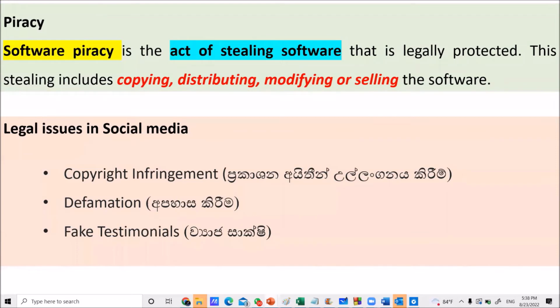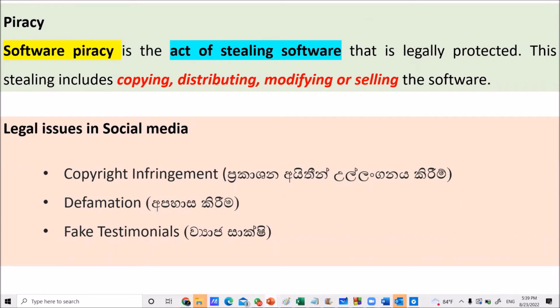The act of stealing software can be identified as computer piracy. Normally, intellectual property means property which has some license, your own property, your own production.